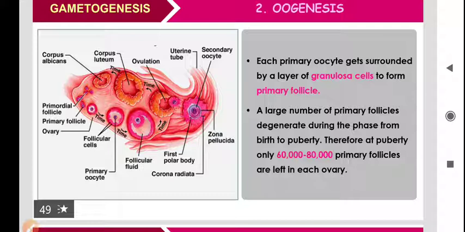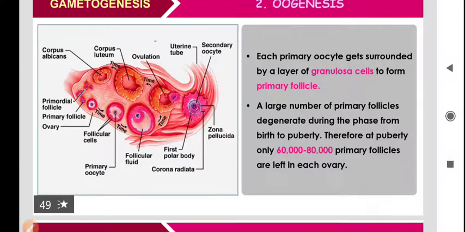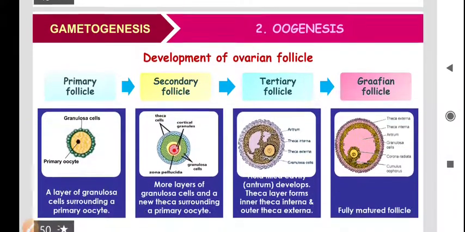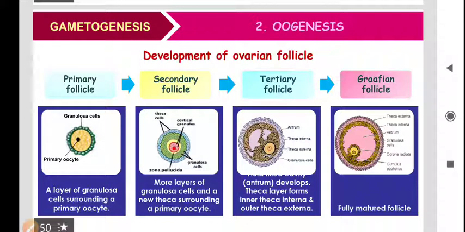It is believed that a large number of primary follicles degenerate after birth till puberty. But it is also believed that likely 60,000 to 80,000 primary follicles are left in each ovary of a female. So these primary follicles further develop into the female gamete, or we can say egg cell. Now here you see first the primary follicle, then secondary follicle, then tertiary follicle, then Graafian follicle.